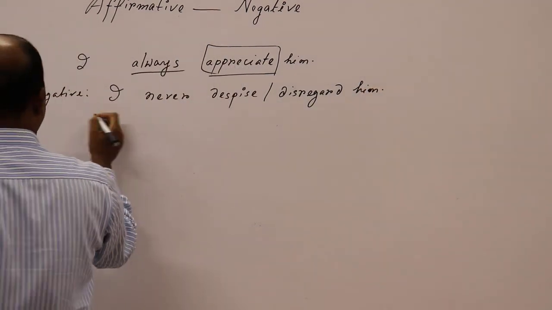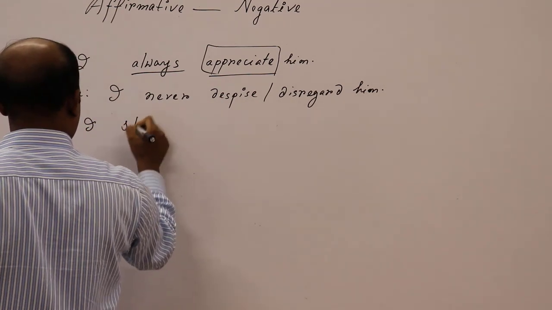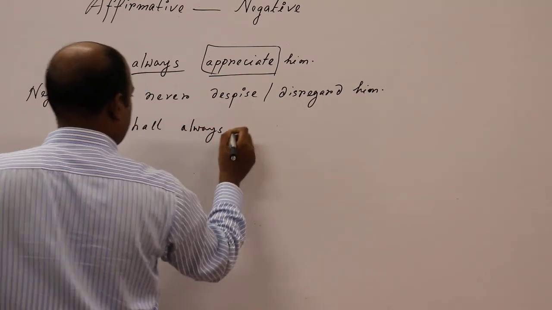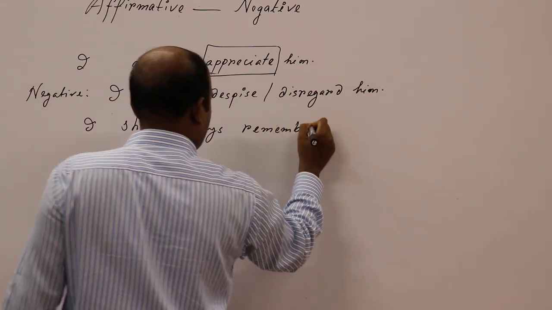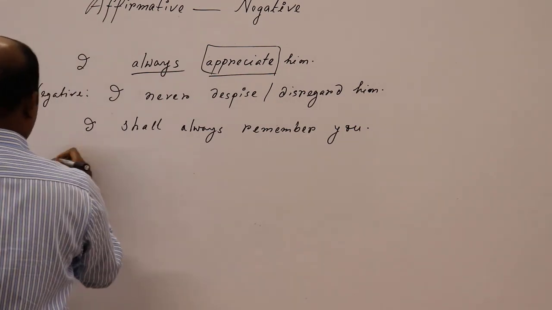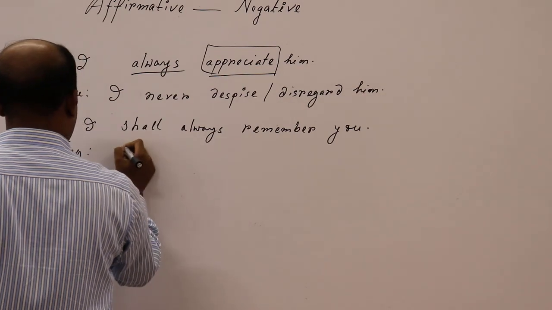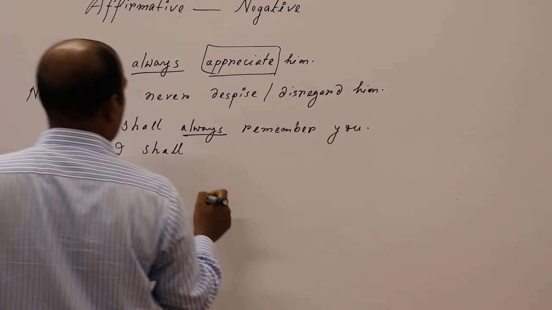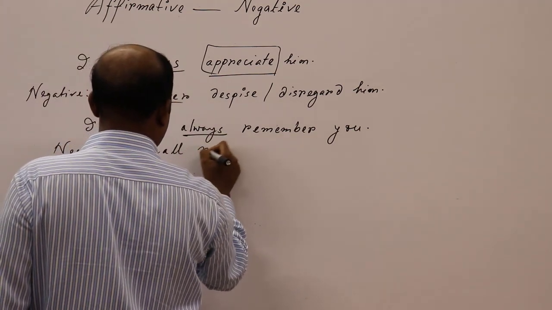Look at another example. I shall always remember you. Okay, look at the board. Then the negative sentence will be: I shall, as there is always, so you should write never.